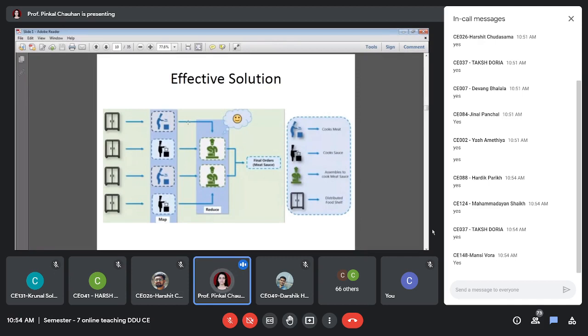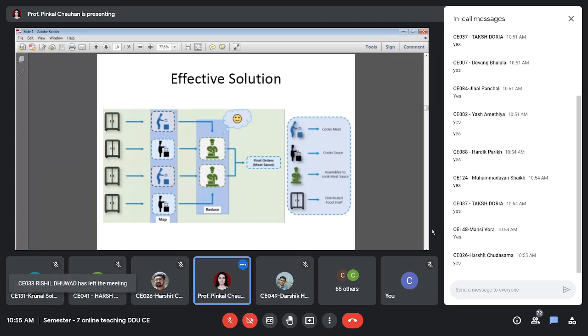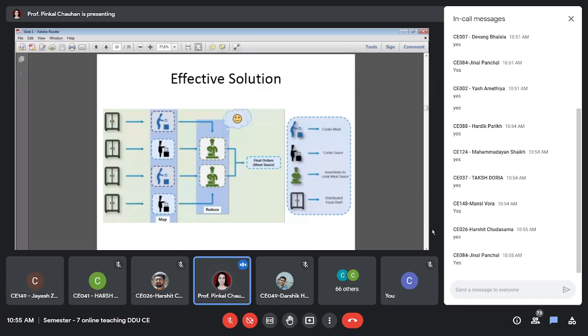So is it a happy scenario or not? Yes, right? So this is the happy scenario. So now Bob has solved the issue that he was facing, right?